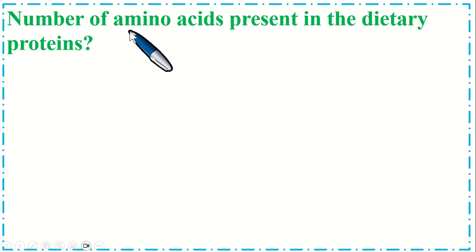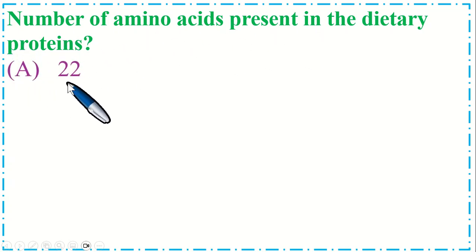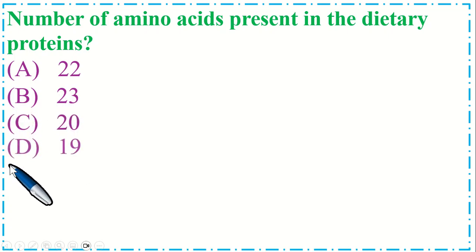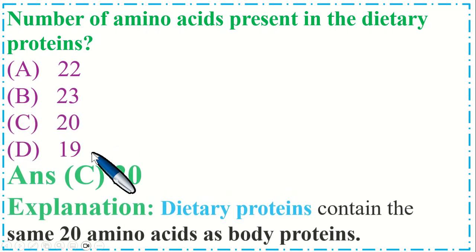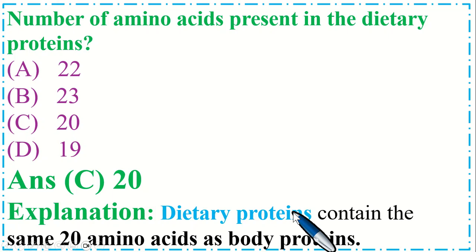Number of amino acids present in dietary proteins. Option A, 22. B, 23. C, 20. And option D, 19. So the correct option is C, 20. Dietary proteins contain the same 20 amino acids as body proteins.